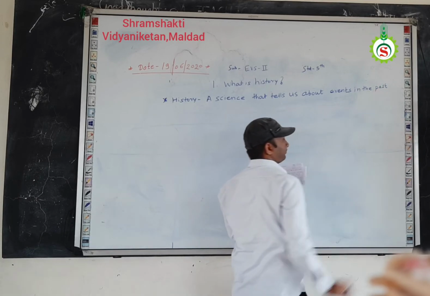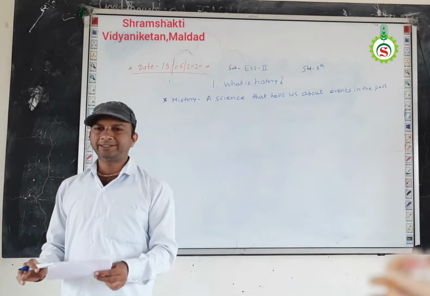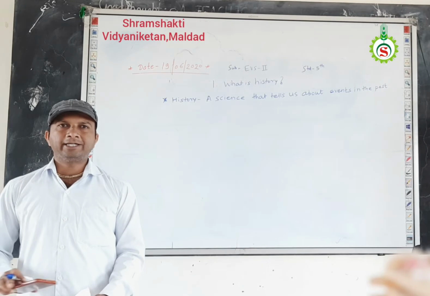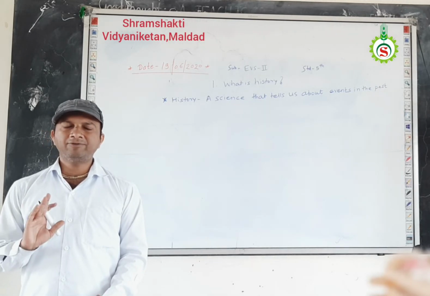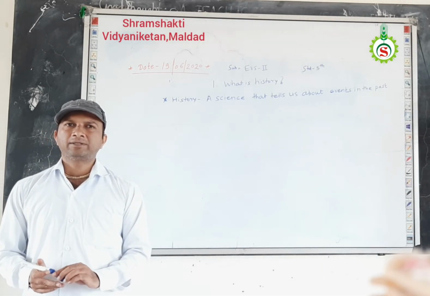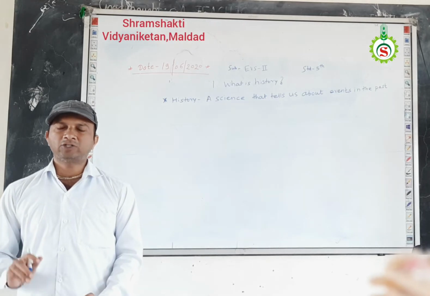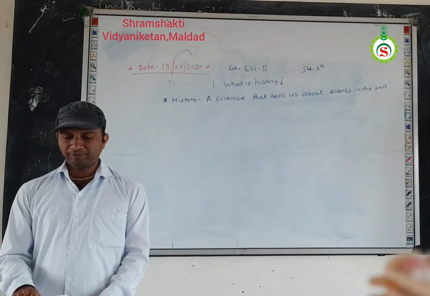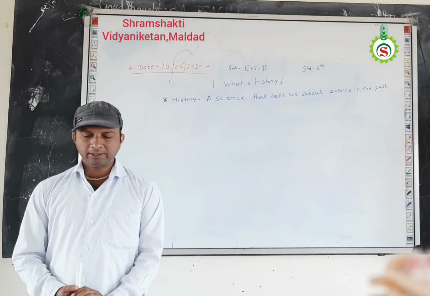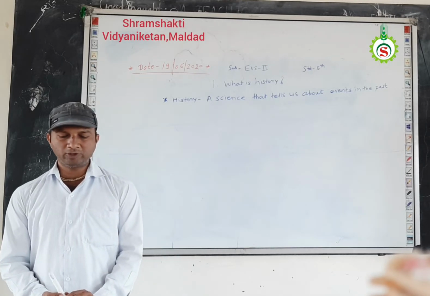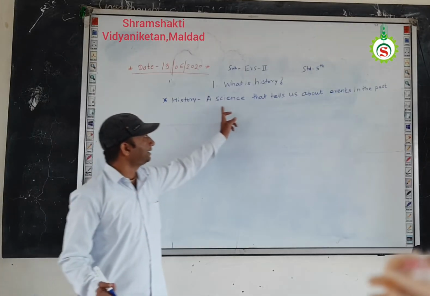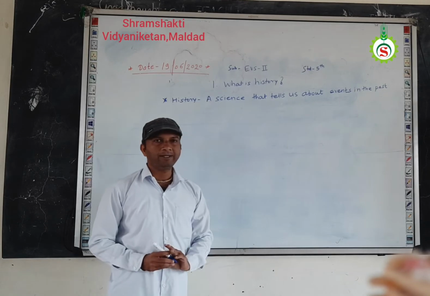Okay, means now we know that all the events occurs either past, present and future. These are the three periods by which the events occurs. Okay, so now first point of our this chapter is history. What is history? A science that tells us about events in the past.